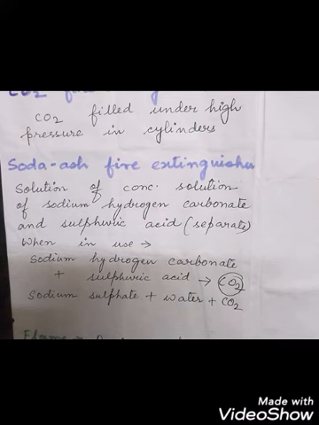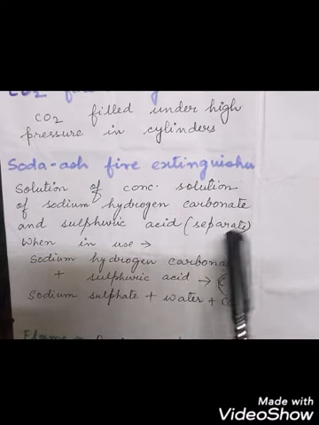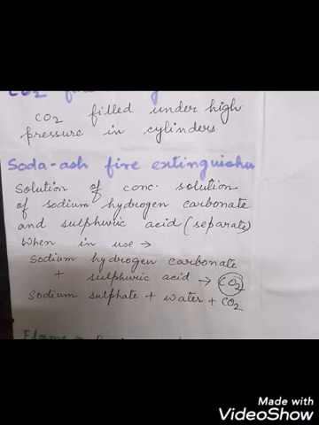So the concentrated solution of sodium hydrogen carbonate and sulfuric acid are kept separated in separate chambers inside the fire extinguisher. When you use the soda ash type fire extinguisher, there is a knob.